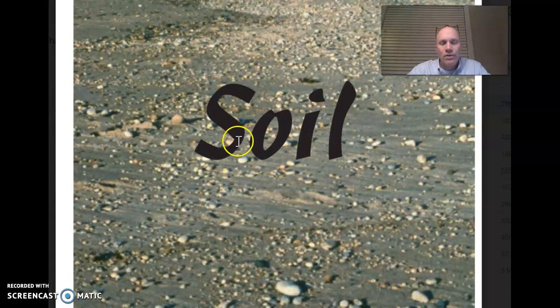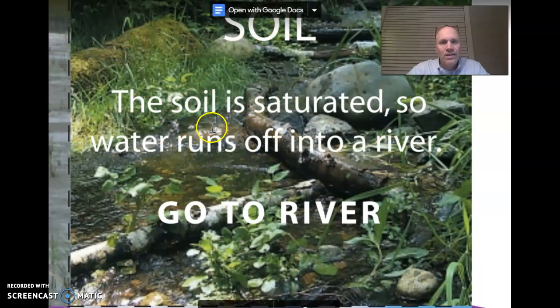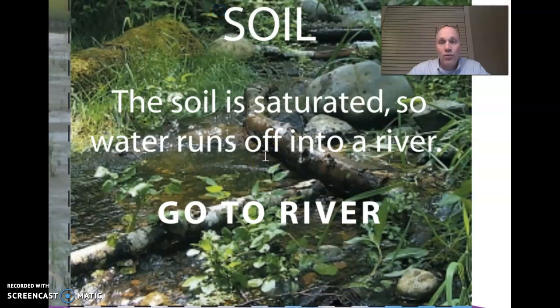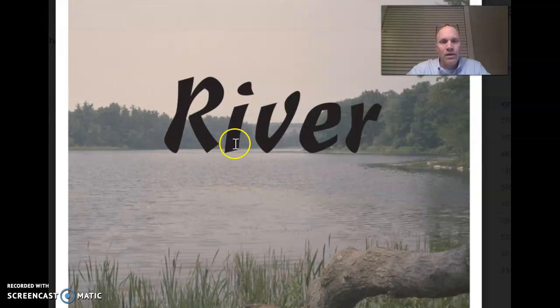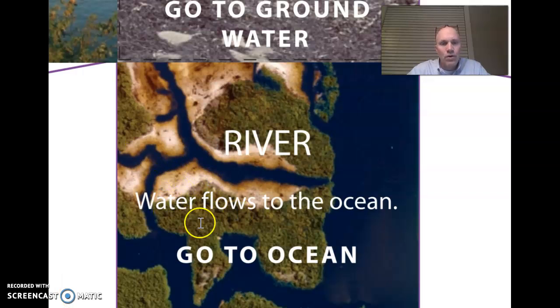So now that we've fallen to the soil, what's going to happen next to us? Well, that soil is so saturated, so full of water that it doesn't sink in. Instead, it runs off into a river. And what's going to happen to the water once it's in the river? That water is going to end up flowing into the ocean, all right?